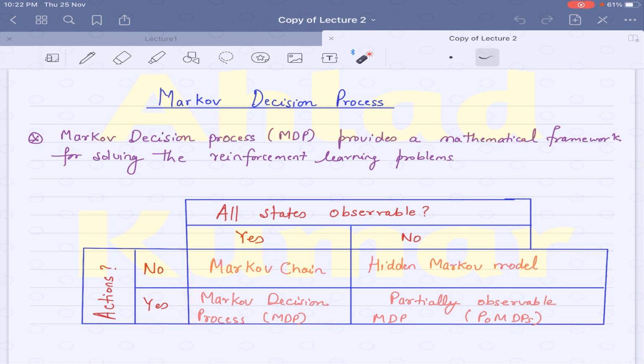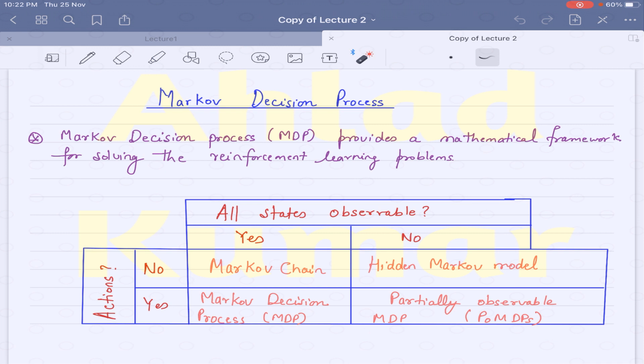Similarly, if all the states are not observable, that is, states are a subset of the observations, then if no action is taken, we have hidden Markov models. And the last one is partially observable Markov decision processes, where you take actions also. In the previous case there are no actions involved, but here you have actions. So we have partially observable Markov decision processes.